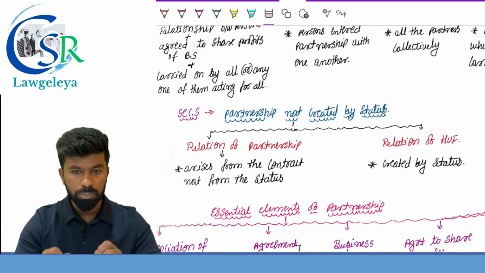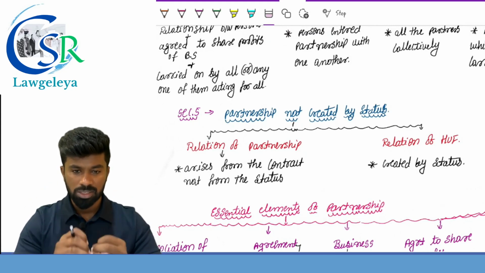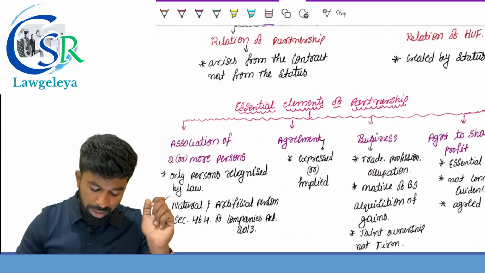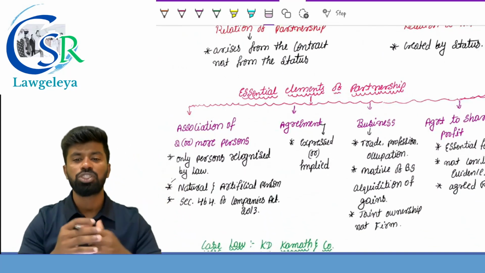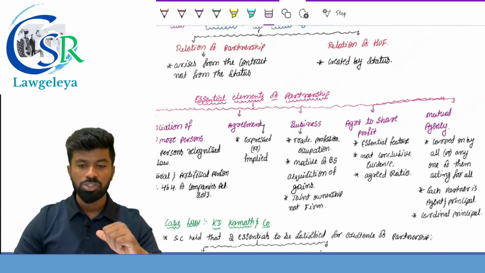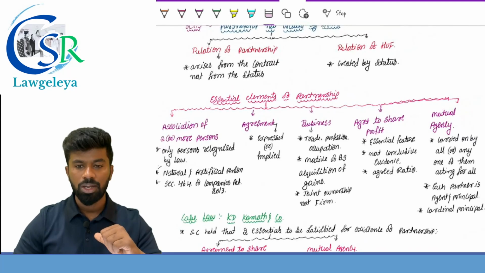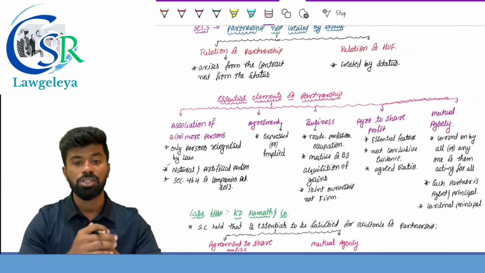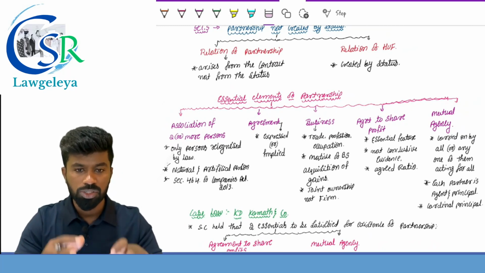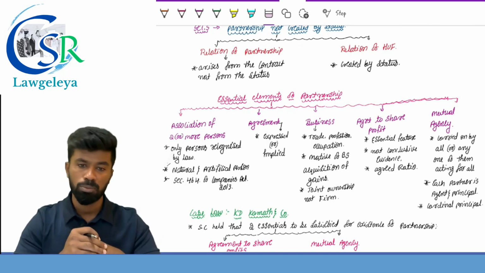So section number 5 provides that partnership is the result of an agreement, not by status. Then we have the essential elements of partnership based on the definition of partnership. Correct, right? So what is the definition of partnership? Partnership is the relationship between whom? Between the persons. So here it's an association of two or more persons. So partnership is the association of two or more persons.